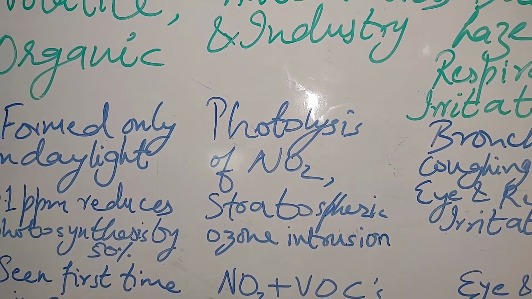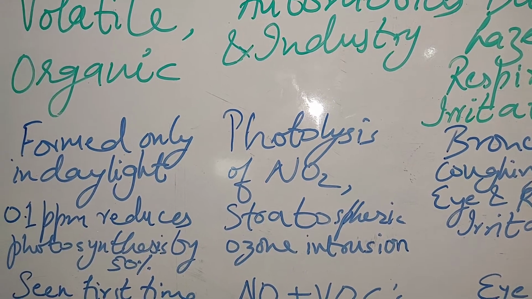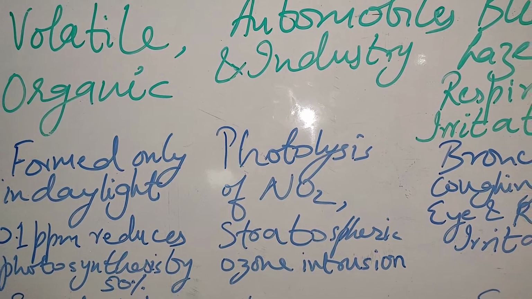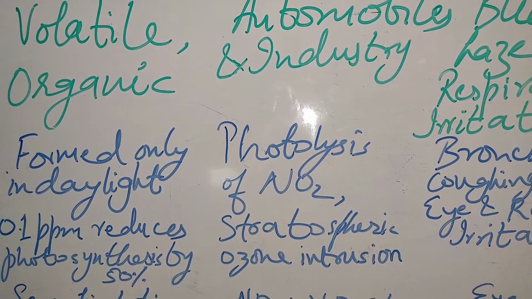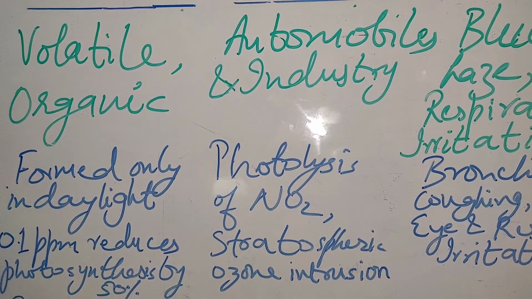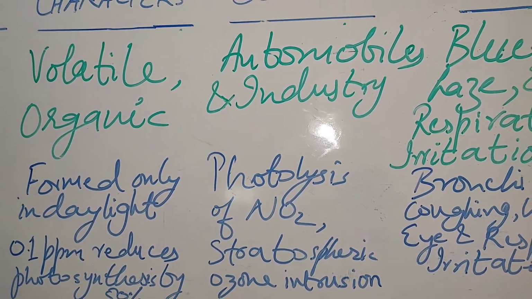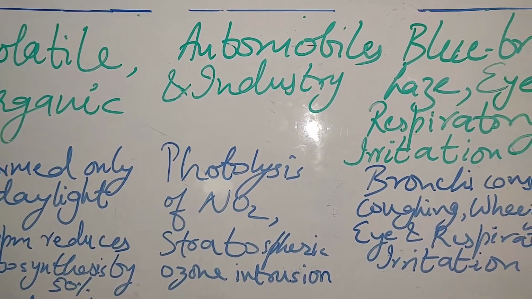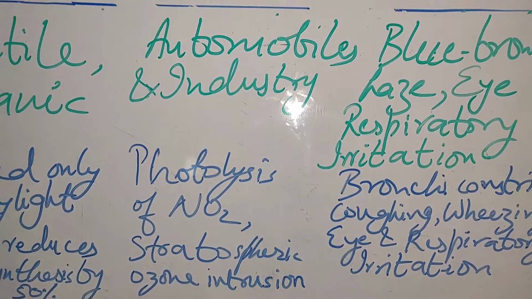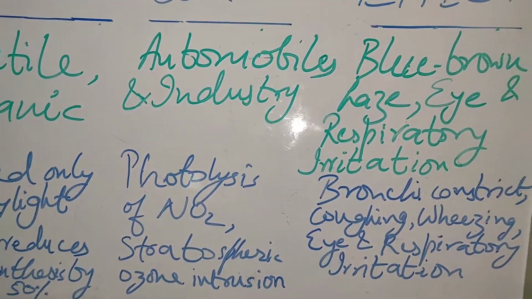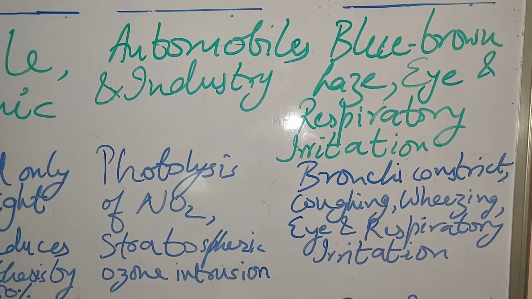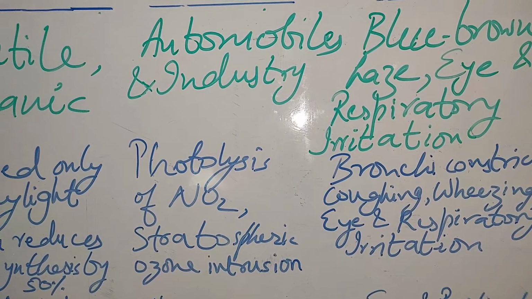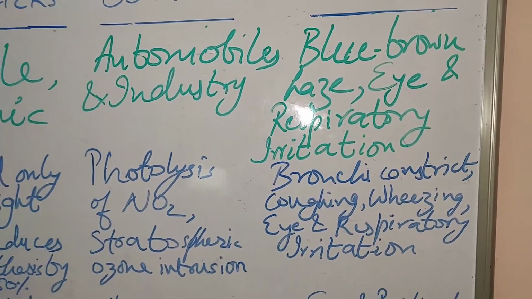Its source is photolysis of nitrogen dioxide, that is breakdown of nitrogen dioxide in the presence of sunlight, and stratospheric ozone intrusion. That means when ozone from the stratosphere reaches us near the ground, it causes ozone pollution, and ozone becomes a pollutant for us.